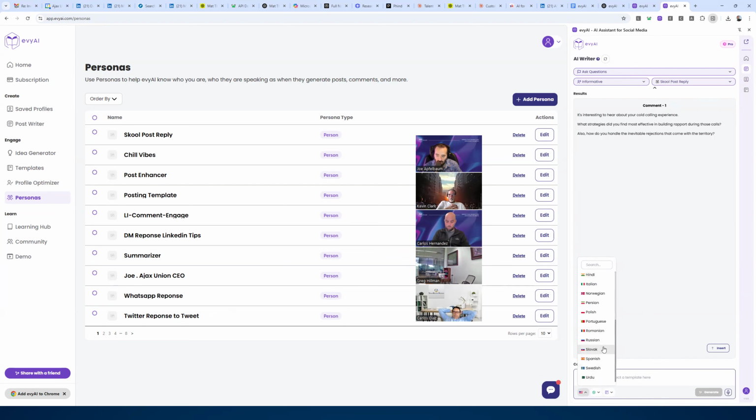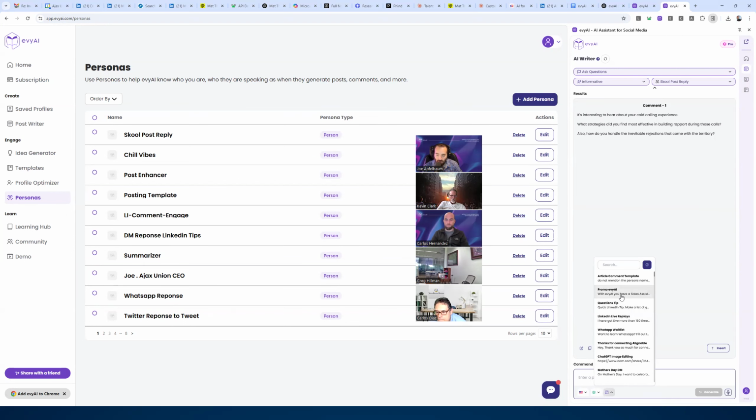And we have 21 languages. Okay, so we speak 21 languages. And then we have 5 different AIs that you can choose from. And then we have templates for things that you need to do over and over again. And then we have a command for things that are like one time.